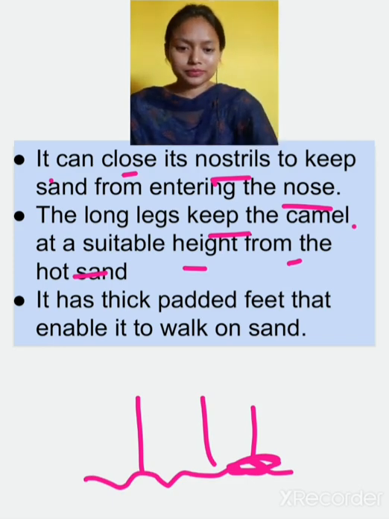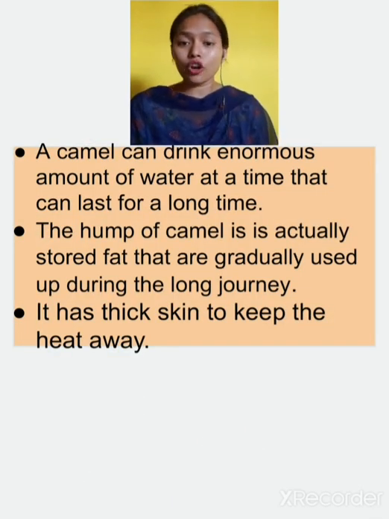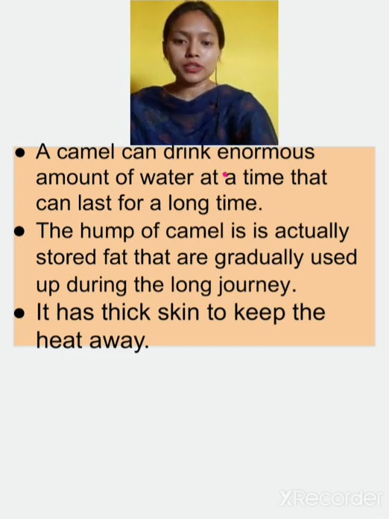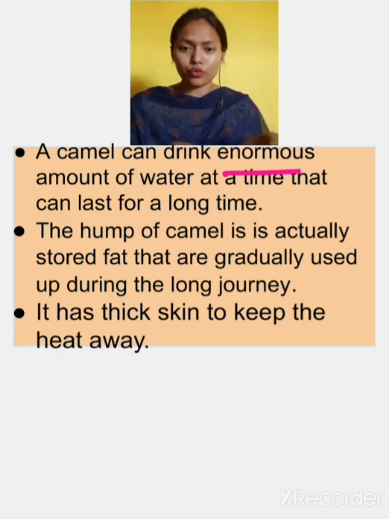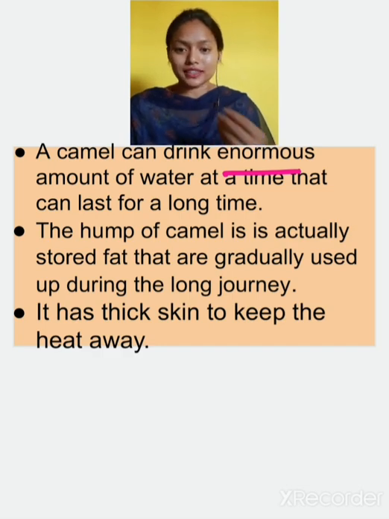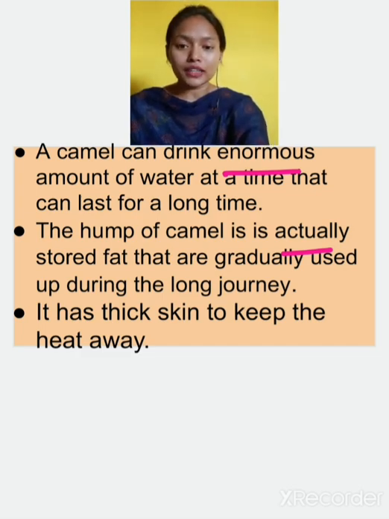Okay. After this, a camel can drink an enormous amount of water at a time that can last for a long time. Enormous means a large amount of water. So a camel can drink almost 200 liters of water in a single drink. So it can drink a lot of water at a time, and that can be stored in its body. The hump of the camel is actually stored fat that is gradually used up during long journeys.